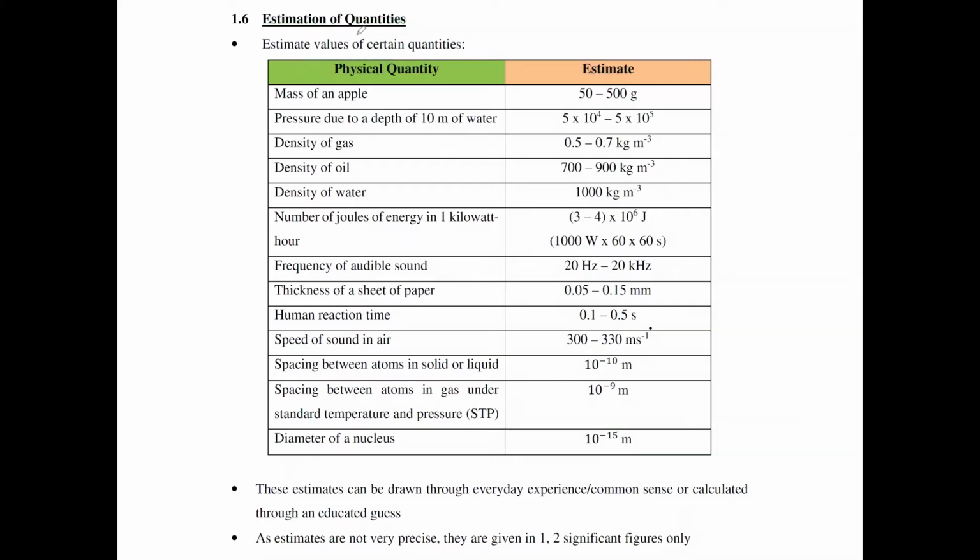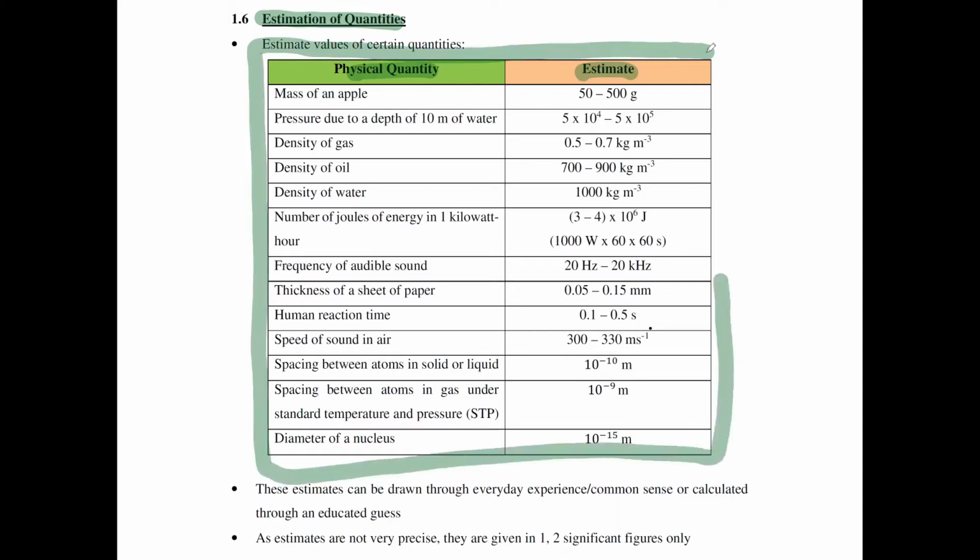In your exams, at times you may be asked to make estimates of certain physical quantities. The table here has estimates of common physical quantities that you may be asked. Do note that this table does not include everything. In a lot of cases, your exams may ask you to make estimates of physical quantities that are not listed in this table. Estimates can be drawn through everyday experience, common sense, or calculated through an educated guess.